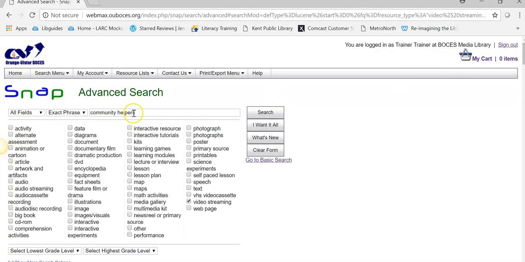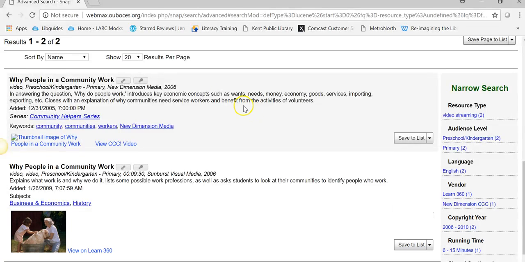I'm actually going to go back here and look for a particular item. Say you knew the title of a video. Do this exact phrase, and then we can tell it to look just in the title. Okay. So there are a couple with the same title, and here we go. All right, for time's sake, we're not going to actually play that video.